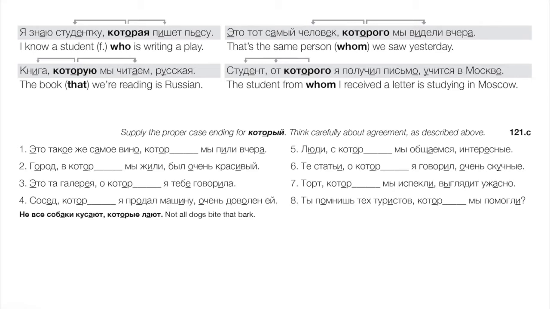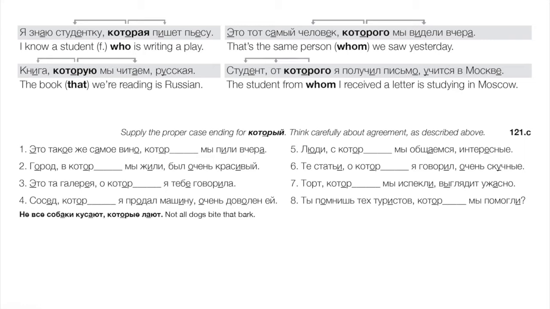Okay, книга, которую мы читаем, русская. Okay, the book which we are reading is Russian. So again, книга, feminine singular. We are reading what, right? Which we are reading or that we are reading. That которая is going into the accusative, right? Которую. Finally, студент, от которого я получил письмо, учится в Москве.